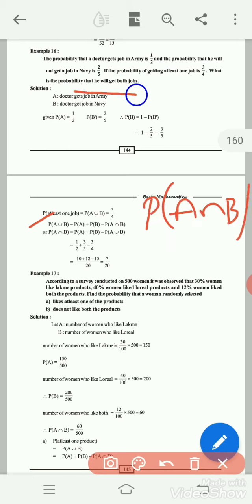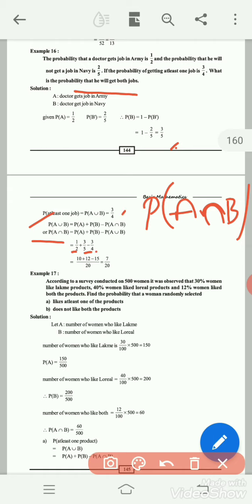See, probability that he will get both jobs means A intersection B. Therefore, P of A intersection B equal to P of A plus P of B minus P of A union B. Now, P of A is 1/2, P of B is 3/5, P of A union B is 3/4.